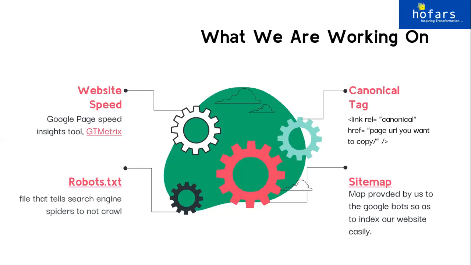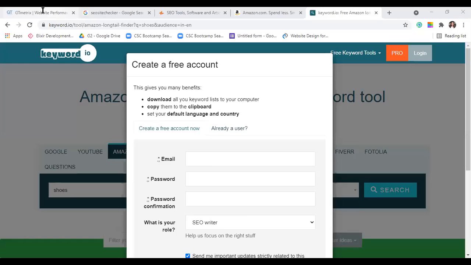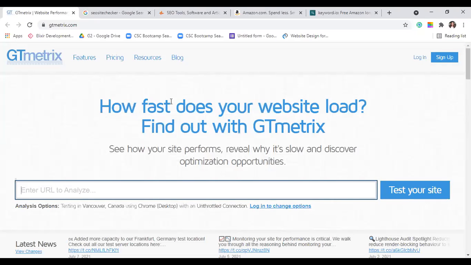The second tool is GTmetrix. In GTmetrix, your score should be greater than 80. If it's not, you have to still work on your website. Okay, let's move to GTmetrix. Give me a second, I'll share my screen. Okay, so for example, here is GTmetrix.